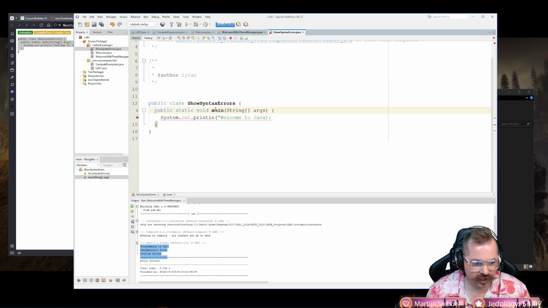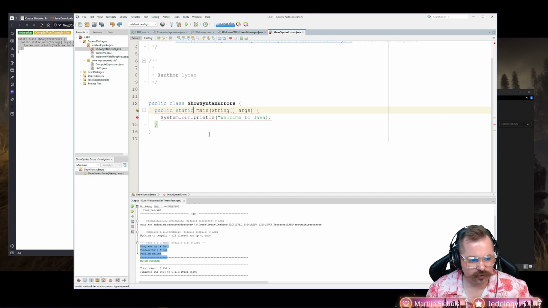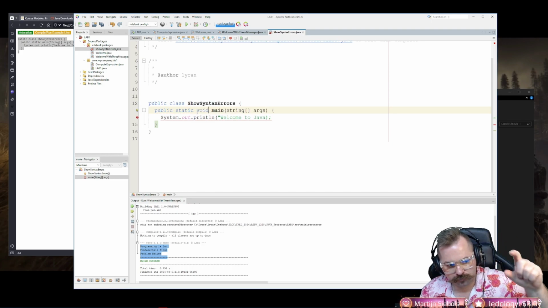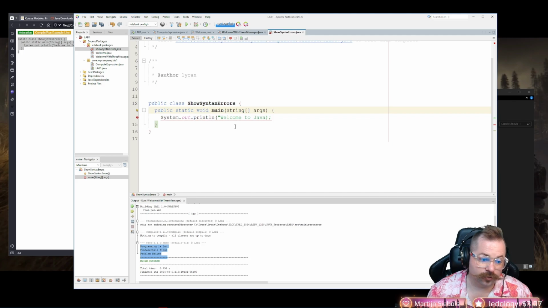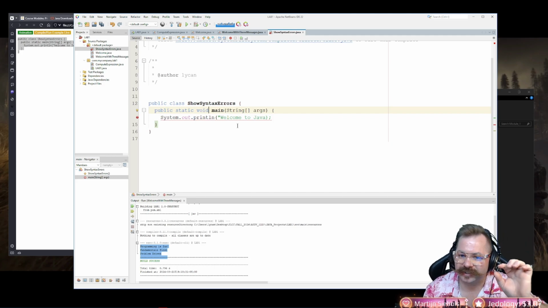And now see how it italicized that font? Watch, we'll do it again. Okay. I'm just going to Control Z. Okay. Notice how it's not italicized or bold. Hit space, type void, and now boom, it's italicized. So we know we did that right. We cleared that syntax error.